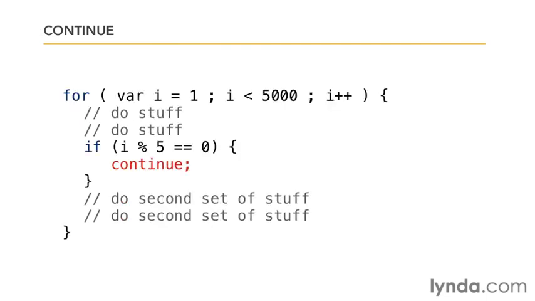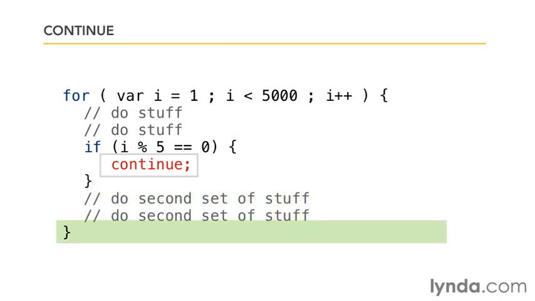And continue is along the same lines, but not quite as drastic. Let's say in this loop, however I've got it set up, I've got some pieces of code. We're doing some stuff. We're checking some options. We're doing a second set of stuff. Well, as we move through the code, if I check this if statement and my counter divided by 5 leaves a remainder of 0, I'd hit that continue. But if it isn't, I'll just jump straight ahead and keep going on the second part of the loop.